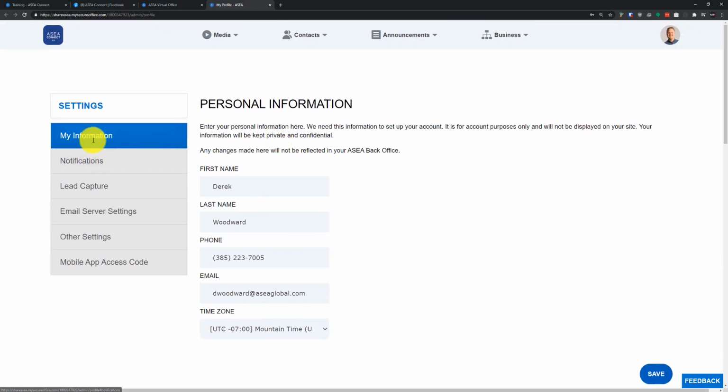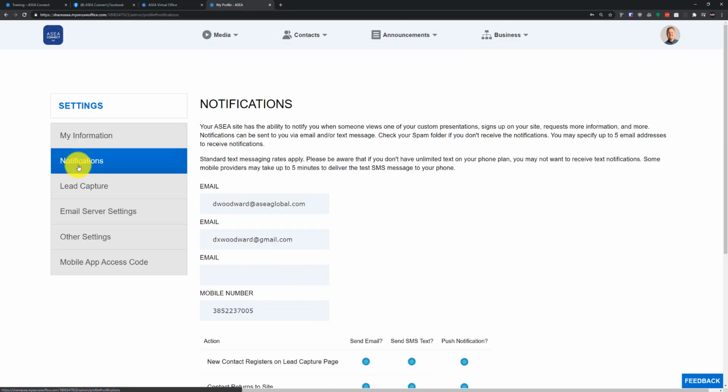So as we're going along here, let's go through the settings section, and then we'll move across the top here and make sure we cover all these different areas. The notification section, this is a very important area that I want to talk to you guys about to make sure that you're utilizing all the cool features that we're announcing here for you.